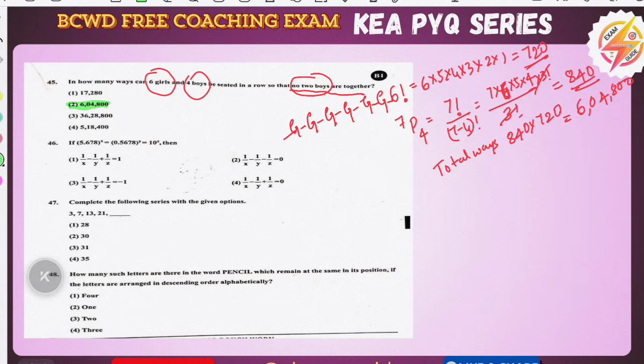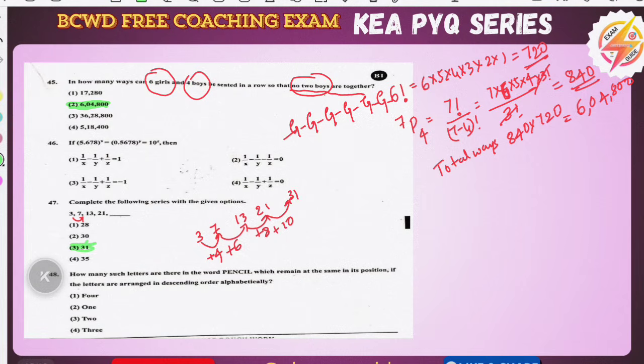Coming to the 47th question, you can see it is related to number series. See, 3, 7, 13, 21. 3 plus 4 they have given 7, 7 plus 6 means 13, 13 plus 8 means 21. Similarly, 21 plus 10 will be 31. So the answer is simple. The 31 is the right option.